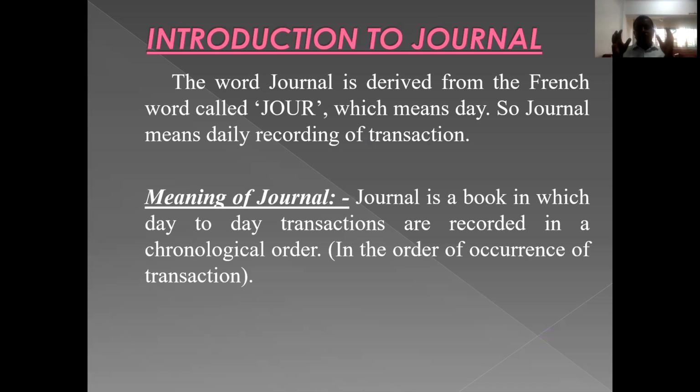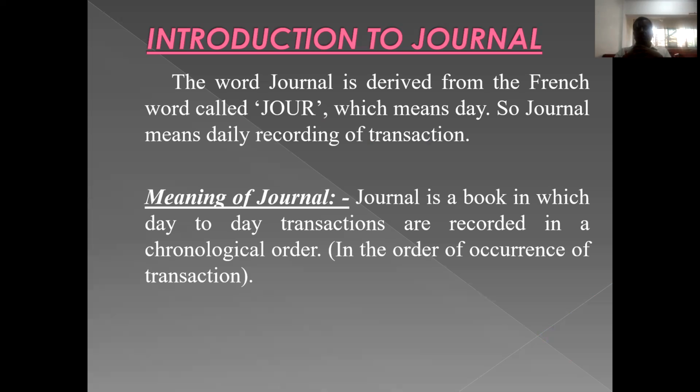Actually, we had discussed the accounting cycle, and many times I use the terms journal and ledger. In the accounting cycle, we will find five phases. The first phase is business transaction. The second phase is journal, followed by ledger, which is the third phase. The fourth one is trial balance, and the fifth one is preparation of final accounts. We are already done with the first phase of the accounting cycle, that is accounting transaction or business transaction.